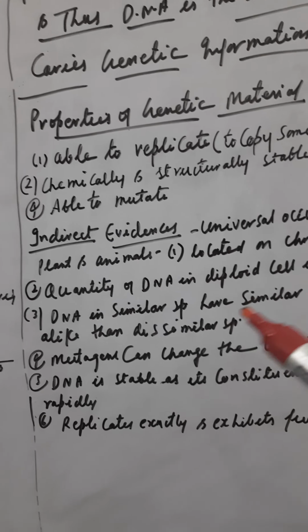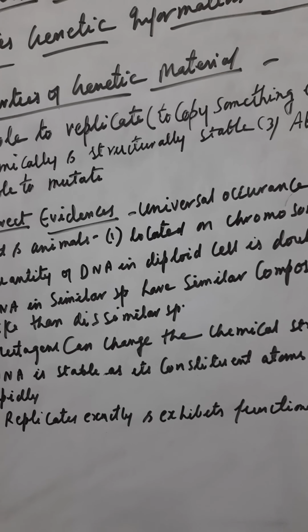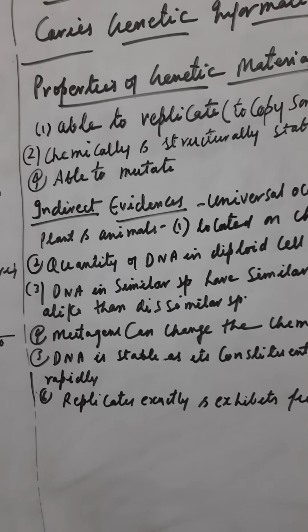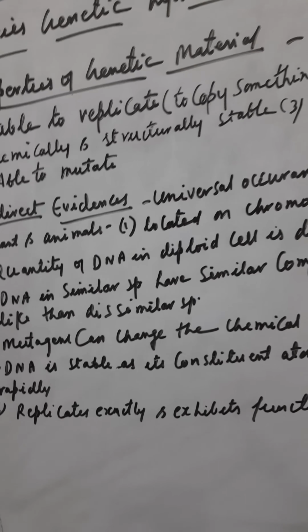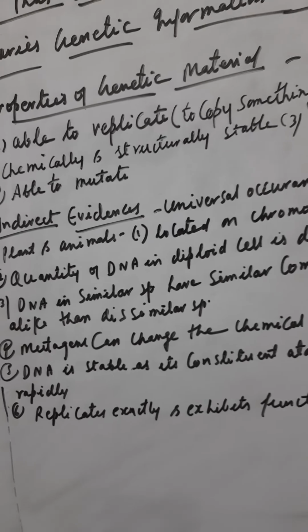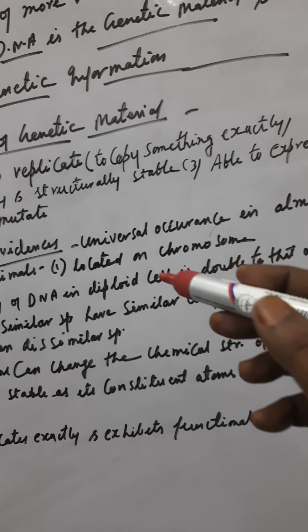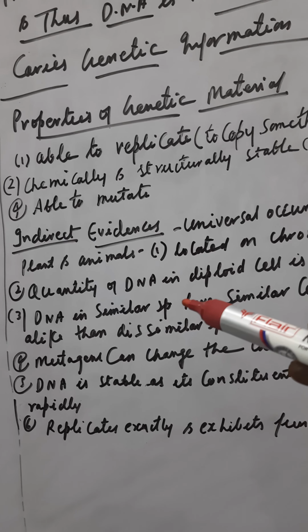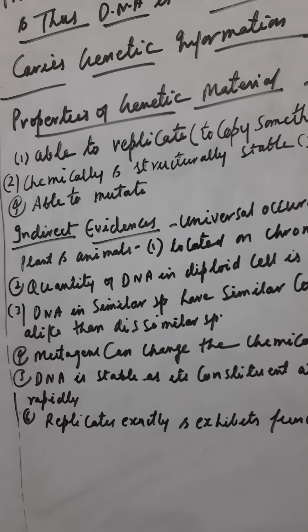Now the indirect evidences: there is a universal occurrence of DNA in almost all plants and animals, except some plant viruses where RNA is the genetic material, like TMV. They are located on chromosomes. The quantity of DNA in a diploid cell is double that of a haploid, that is 2n and n. 2n has the double quantity of DNA, and n has the single haploid quantity.